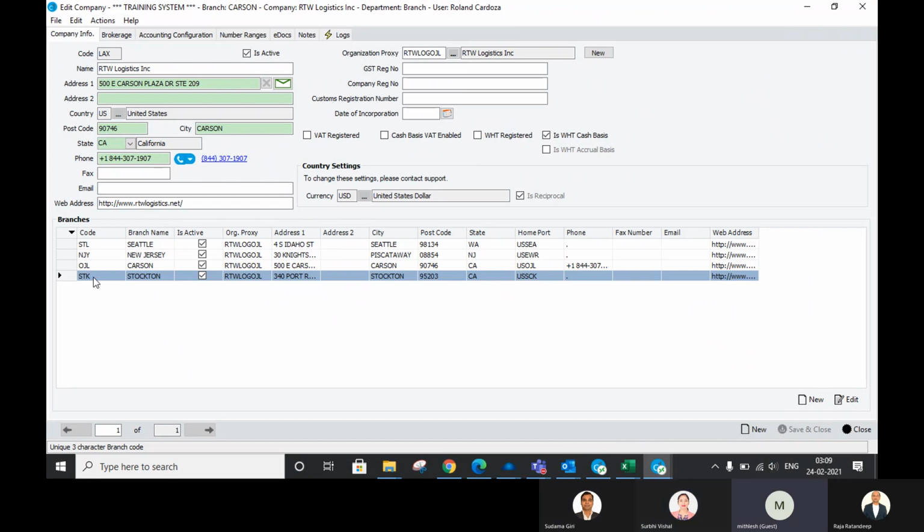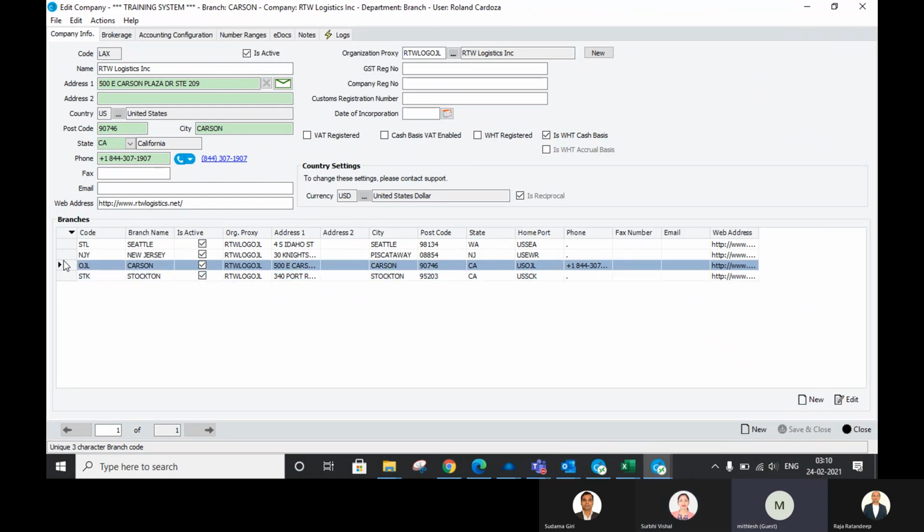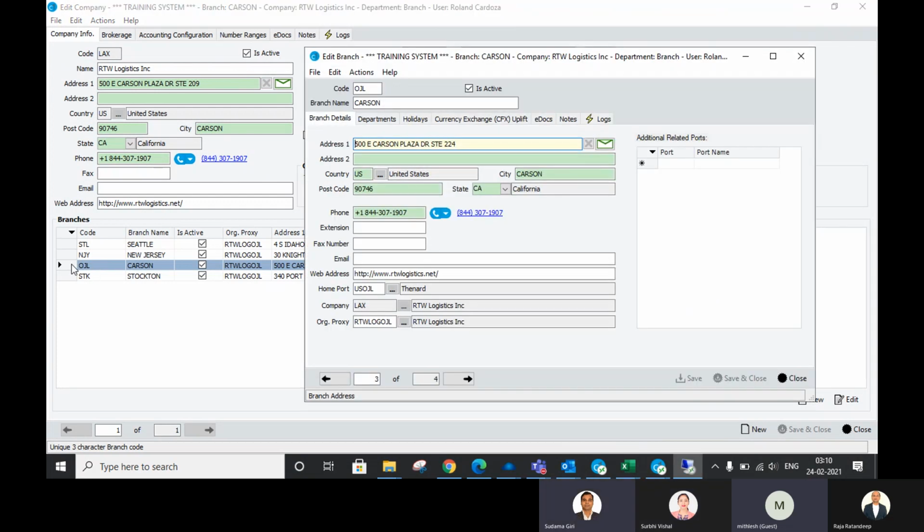Code. What do I check? Is the code correct, as in means what you want? OJL doesn't make sense to me. It can be the first three letters, CAR. Yeah, I don't know why it is CAR.